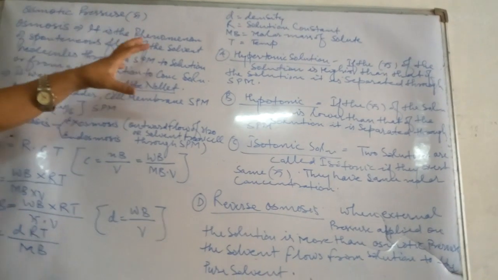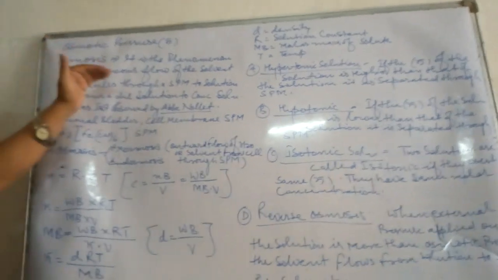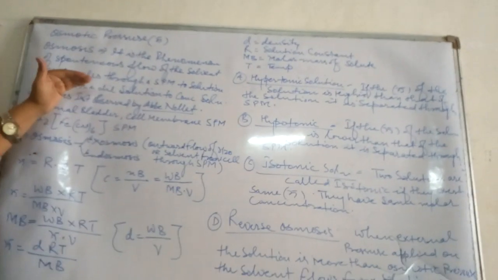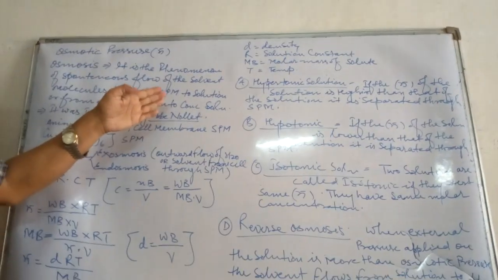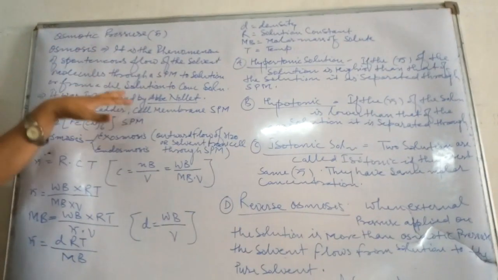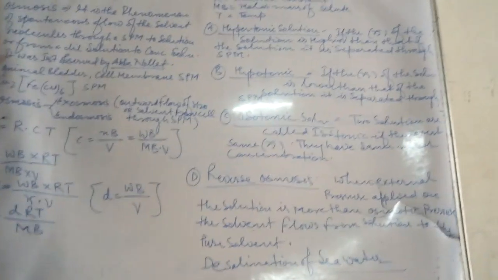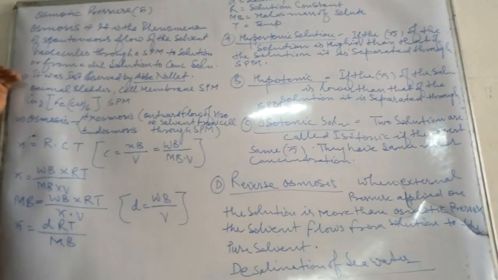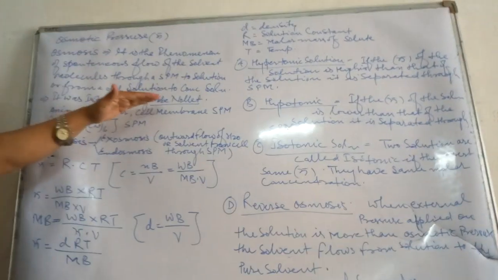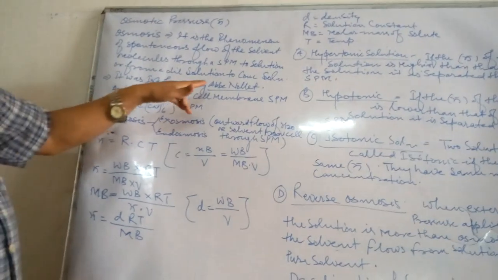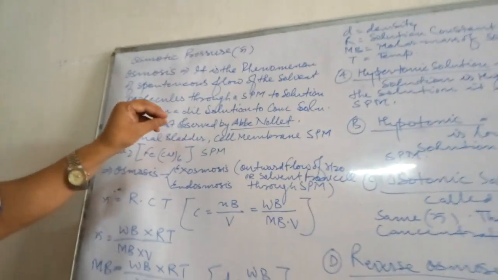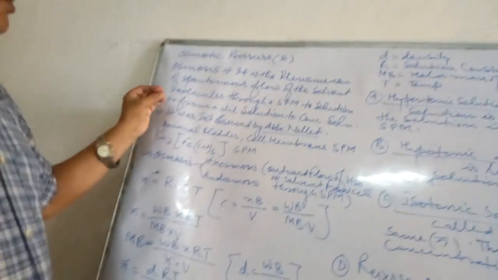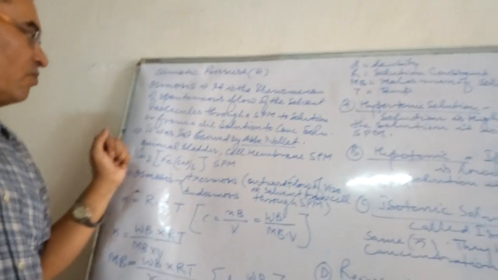It is the phenomenon of spontaneous flow of the solvent molecules through a semi-permeable membrane to solution, or from a dilute solution to a concentrated solution. It was first observed by Abbe Nollet. You should remember the name of this scientist, Abbe Nollet. He is the person who carried out research on osmosis.